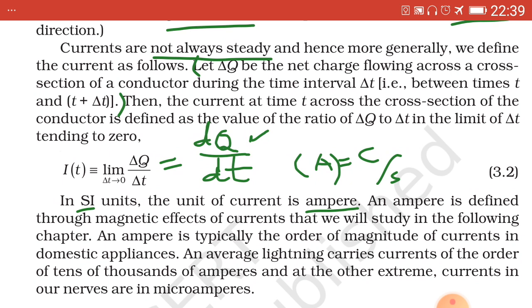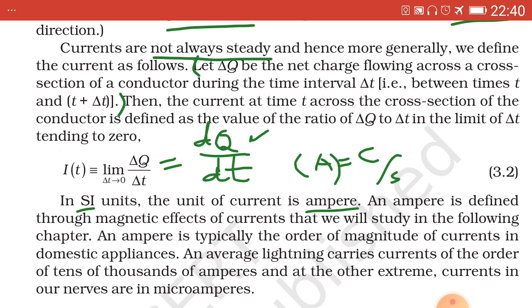As a result, electric charge is never accumulated. Accumulated means to gather at one place. Electric charge is never accumulated at any point in the conductor. That is, charge is neither created nor destroyed at any point in the conductor. This means that electric charge is conserved.